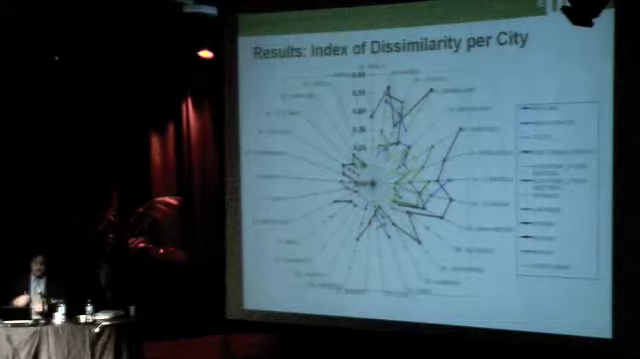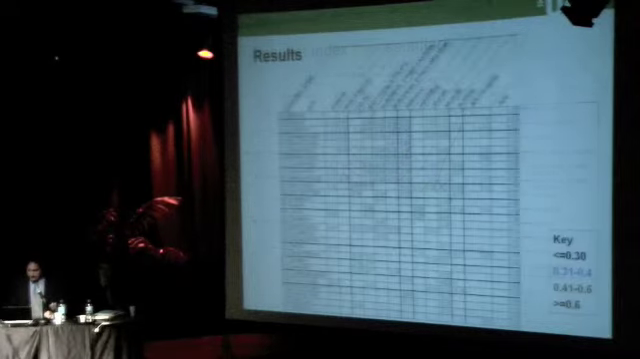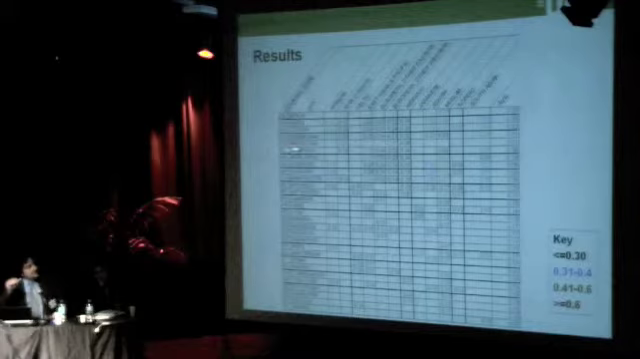This could be an effect of the data, because in the UK we are using electoral roll data, and in the rest of the countries we're using telephone directories. So minorities are not represented in the same way in both data sets. And this is the same data but in numerical form. You could read this through cities or through groups.